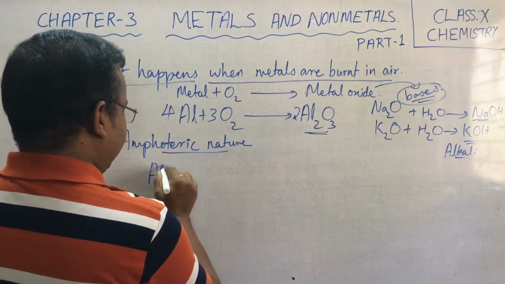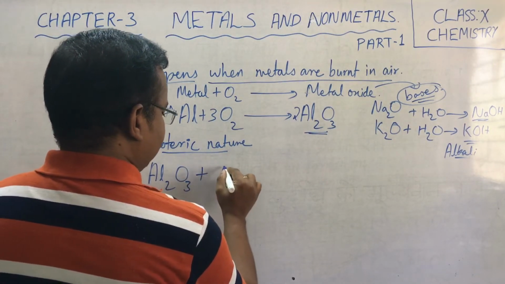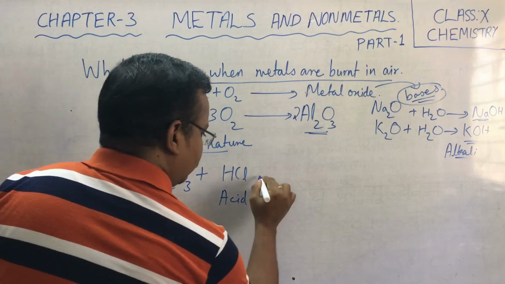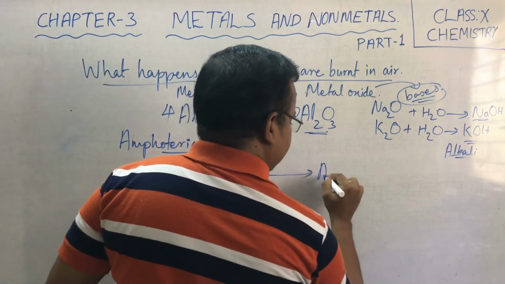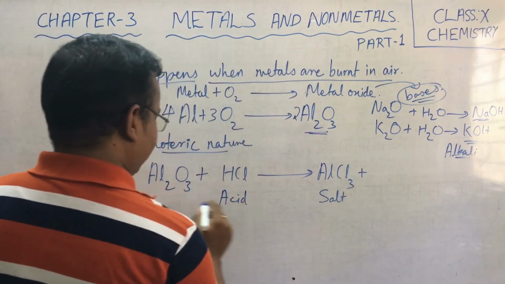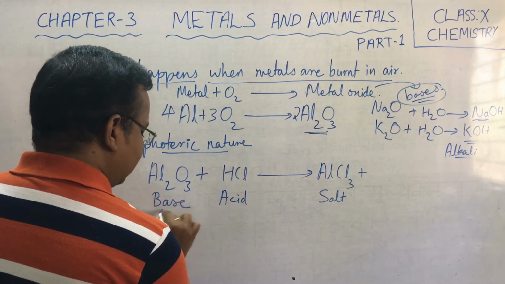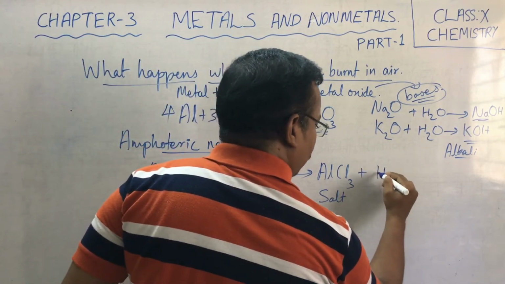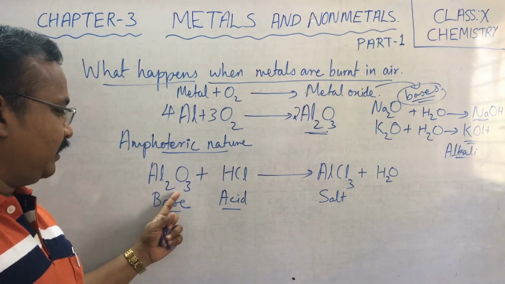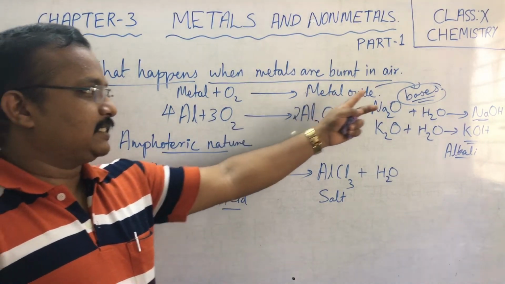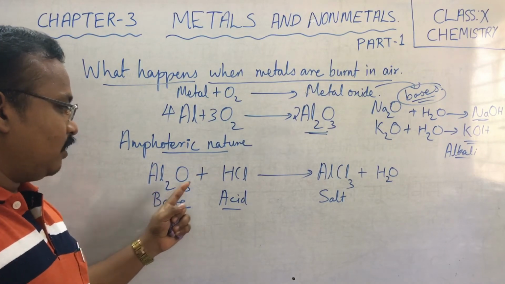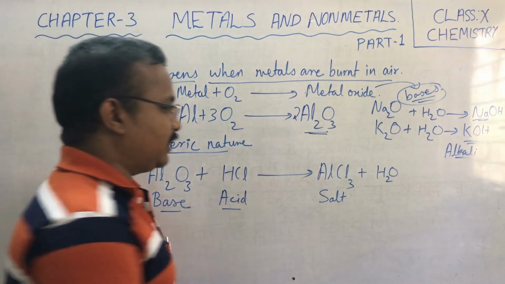First of all, Al2O3 plus HCl. You know, HCl is an acid. It will produce AlCl3. AlCl3 is a salt. Plus, children, if it is behaving like a base, base and acid react to form salt and water. Correct? Metal oxides are basic in nature, I told you. So metallic oxides like Al2O3 on reacting with HCl produce salt and water.